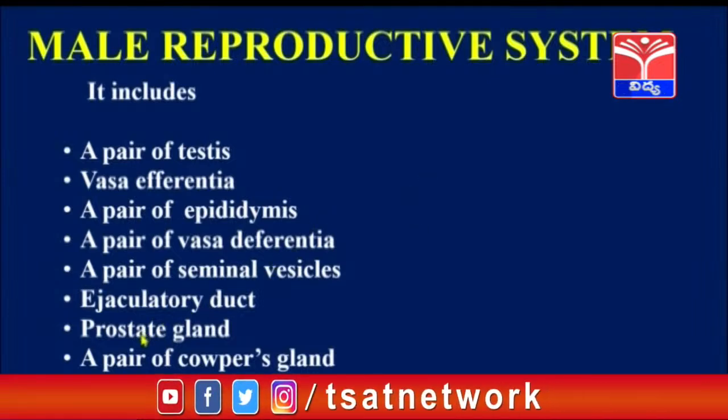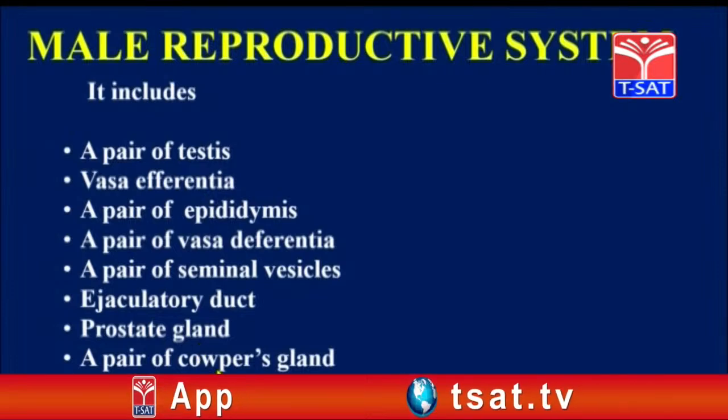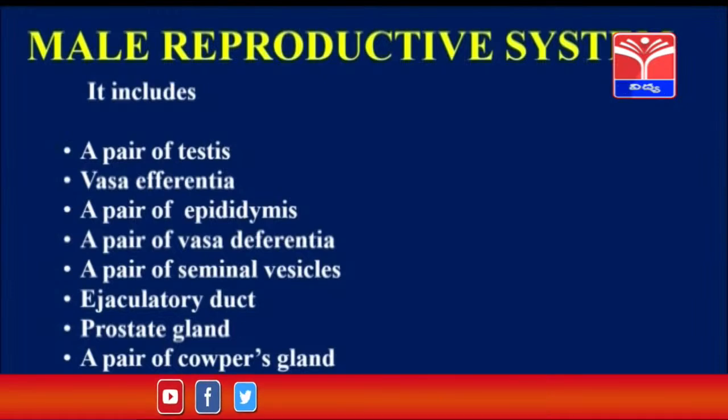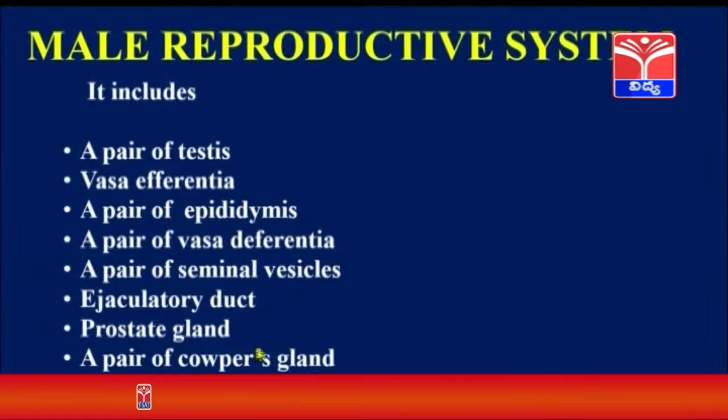In the same manner, the prostate gland also produces some fluid. That fluid is called prostate fluid. It also gives nutrients to the sperms. And the Cowper's gland neutralizes the acidity in the urethra so that the sperms can move freely. So the seminal vesicles, prostate gland and Cowper's glands, these three are called accessory glands, and the liquid produced by them is called seminal plasma.